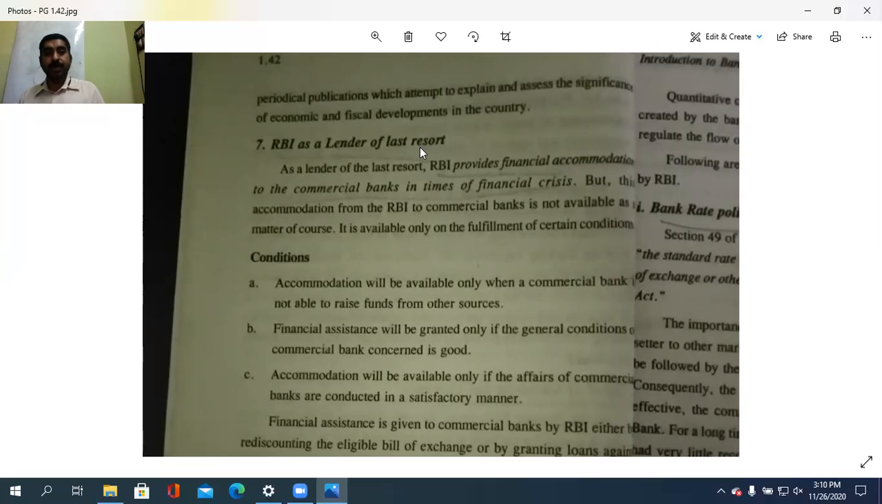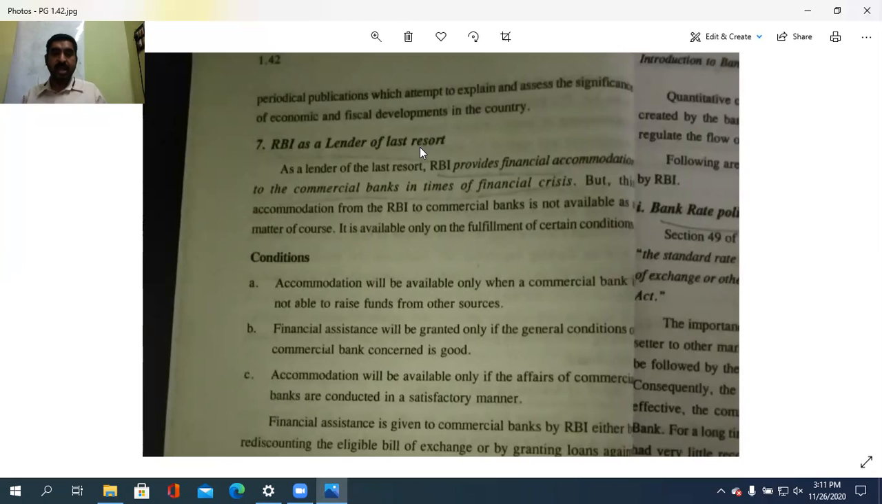And accommodation will be available only if the affairs of the commercial banks are conducted in a satisfactory manner. Only if their working is proper, they will check the details from A to Z. Then only financial accommodation will be provided. So up to what is that? Fulfillment of the set conditions, then only RBI acts as a lender of last resort to the commercial banks.